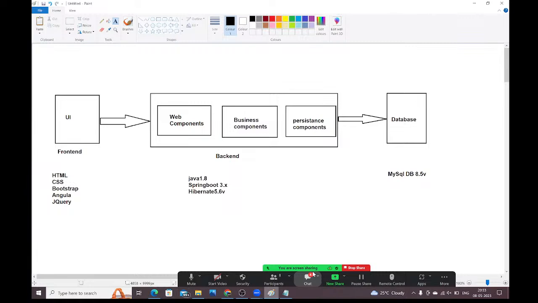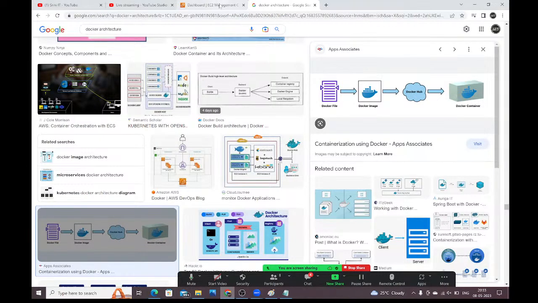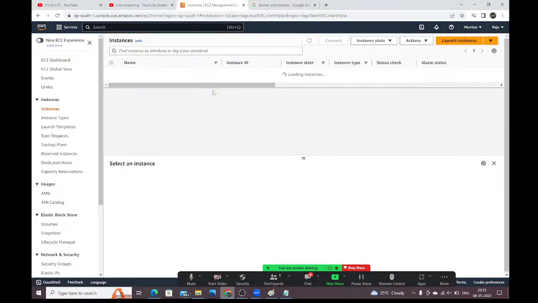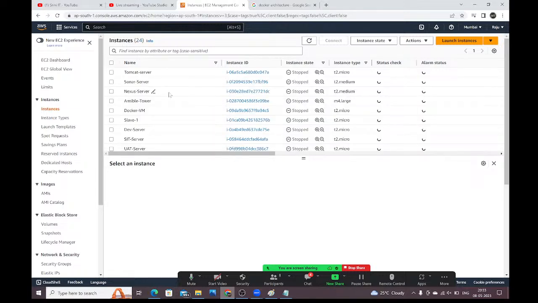Right, guys. Now I want to install Docker in the Amazon Linux machine. For that, I'm going to create one machine. Observe carefully. Let me go to the instances. I'm going to create one Docker machine. Here we already have one. I'm going to delete this Docker VM, guys. Let me terminate this Docker virtual machine.